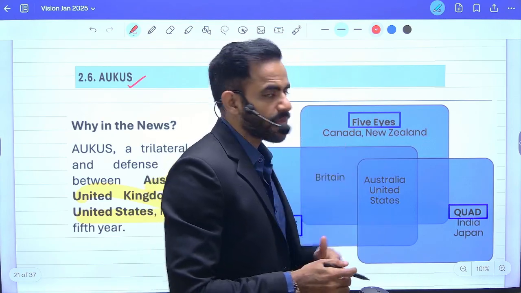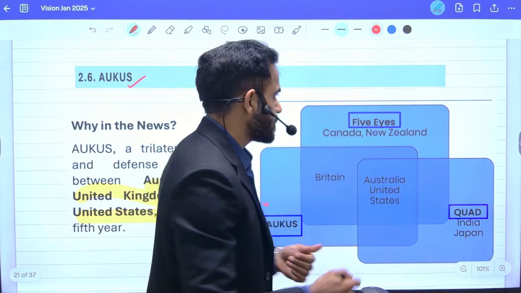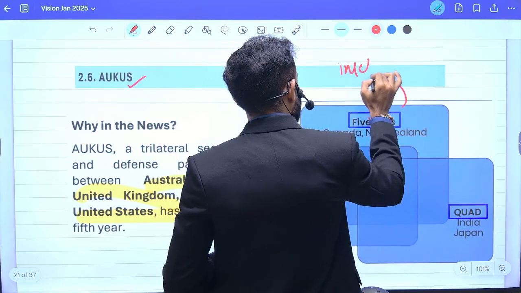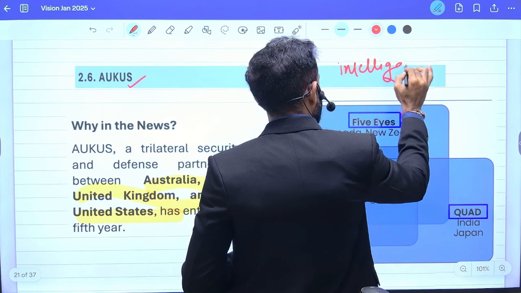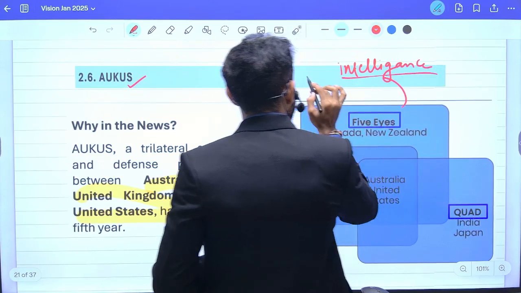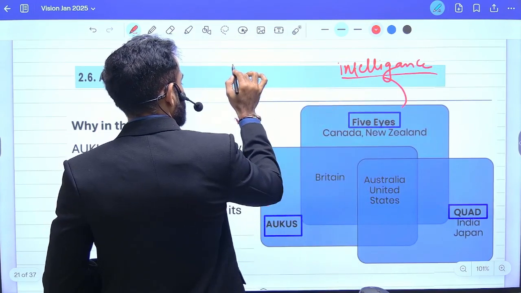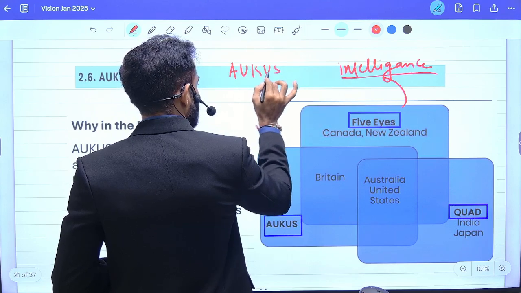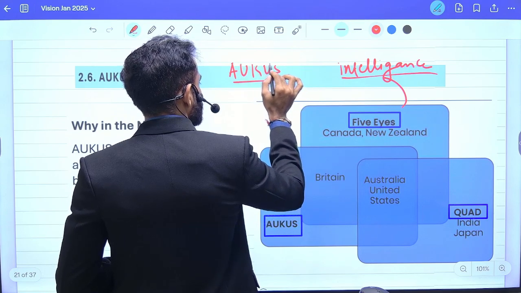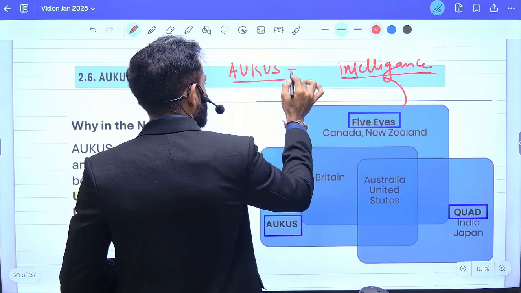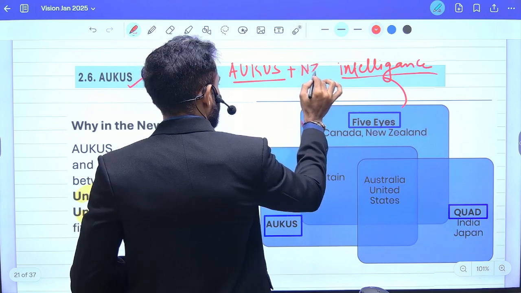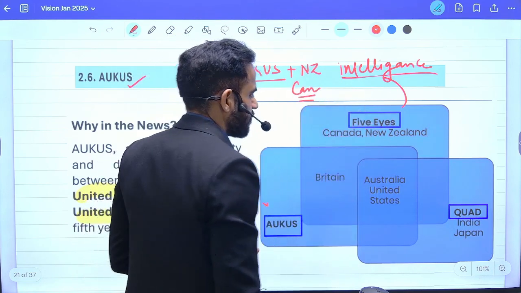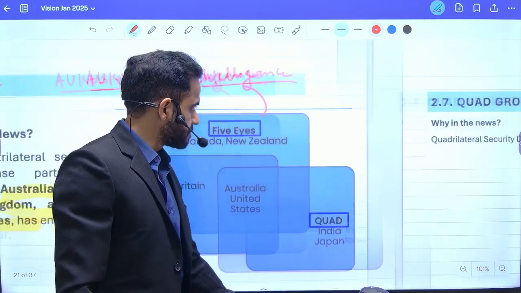Then there is a grouping, the Five Eyes Alliance. This grouping is for intelligence sharing. So basically it consists of five countries. These five countries are Australia, UK, US, that is the three countries of Australia, UK and US, plus New Zealand and Canada. This is the Five Eyes Alliance.